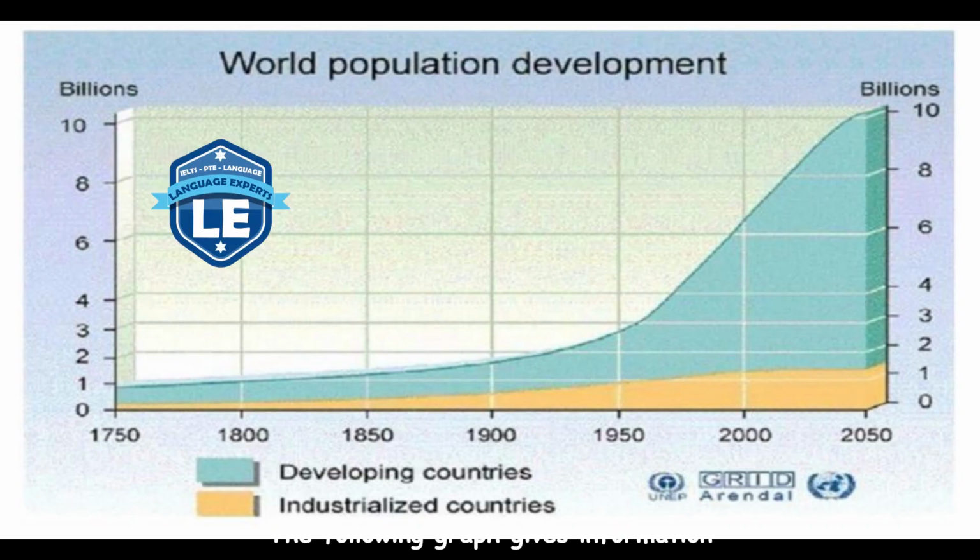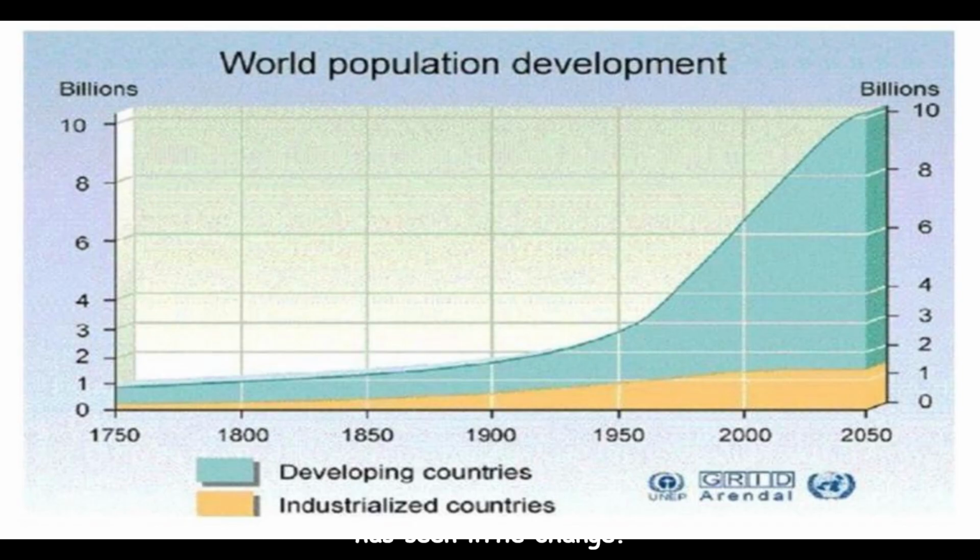The following graph gives information about world population development from 1750 to 2050 in developing and industrialized countries. From the graph we can see that the population in developing countries has remained stable in 1 billion from 1750 to 1900. After that it witnessed a dramatic increase to 10 billion until 2050. However, for industrialized countries, it remained at a relatively low level throughout the years, which is around 1 billion. In conclusion, while developing countries have undergone a sharp population increase, the population in industrialized countries has seen little change.